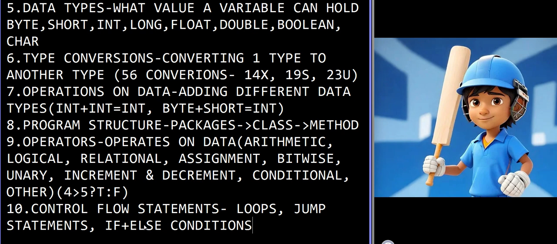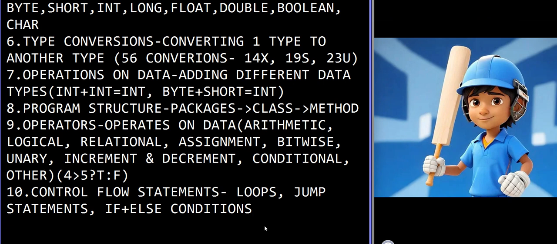When it comes to loops, we have while loop, for loop, do while loop, and enhanced for loop. For jump statements, we have break, continue, return, break label, and continue label. For if else conditions, we have simple if else and if else if ladder. We have nested ifs also. We have switch also. To avoid too many if else statements, we use switch.